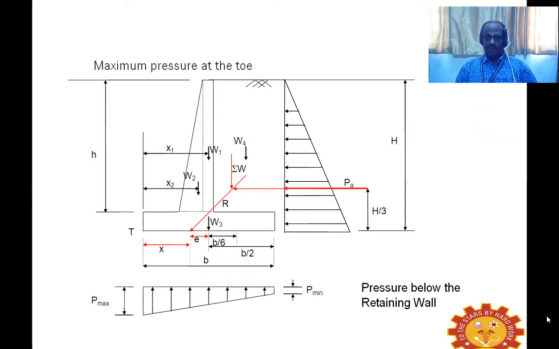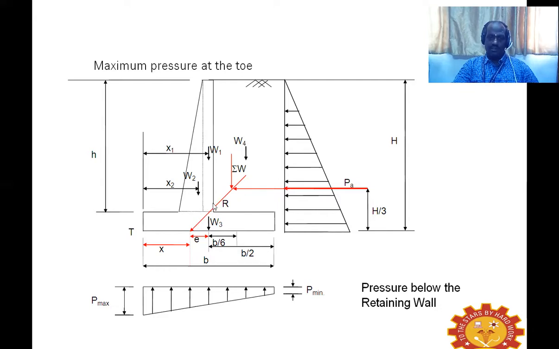So when we draw the pressure diagram, it is minimum at the heel and maximum at the toe. At the end of the toe, the upward pressure will be maximum, and at the edge of the heel slab, it is going to be minimum,